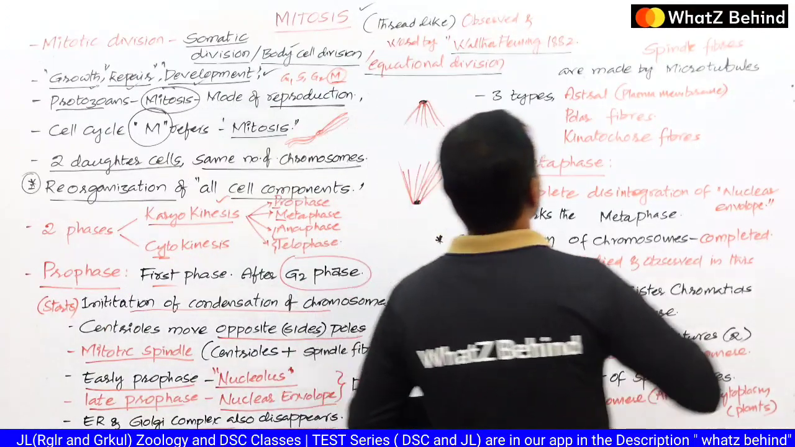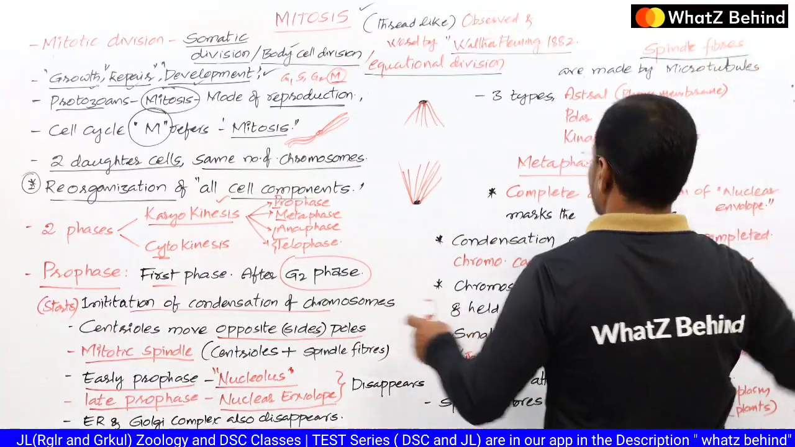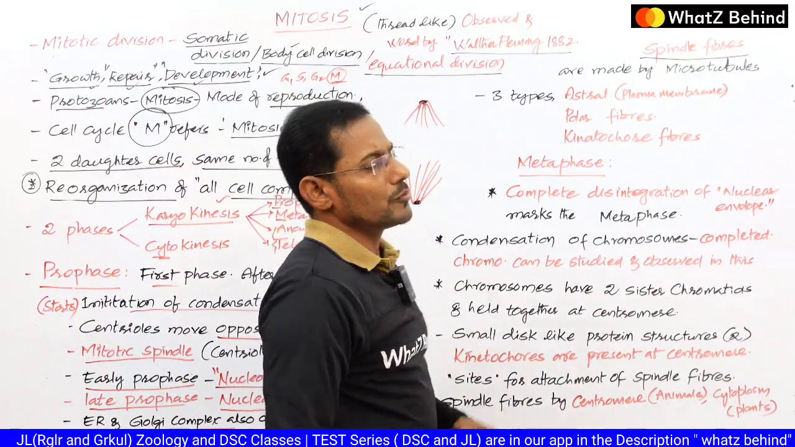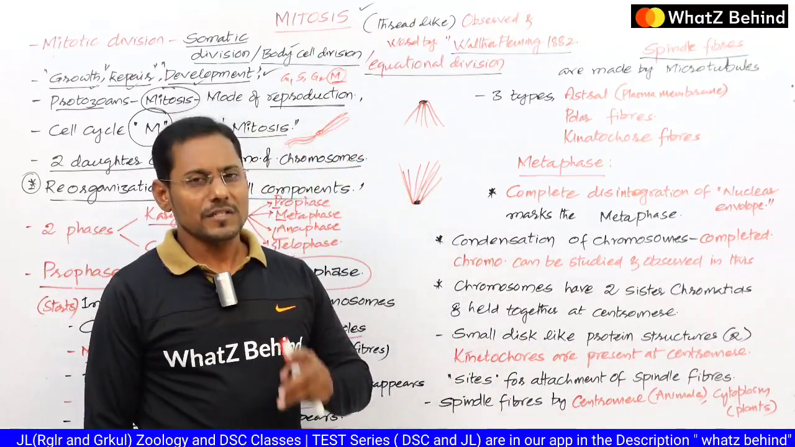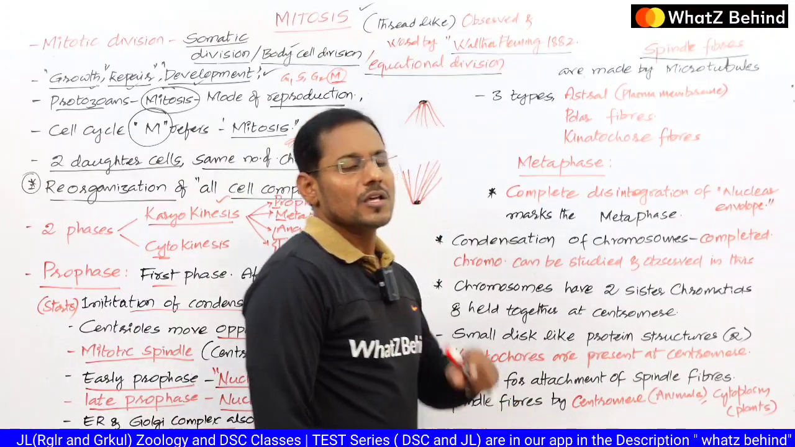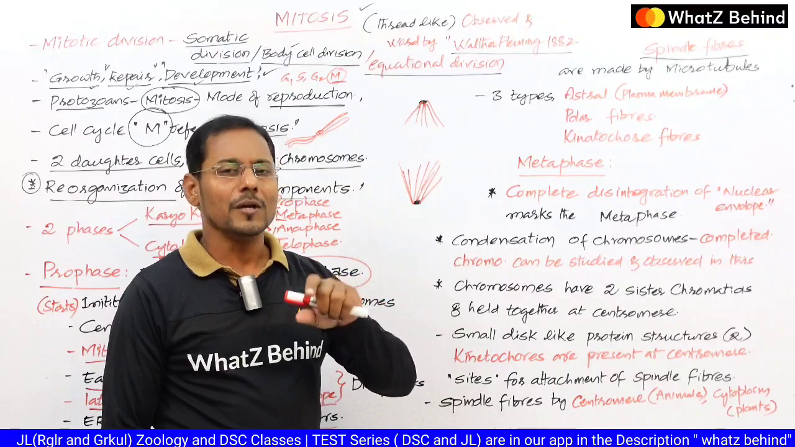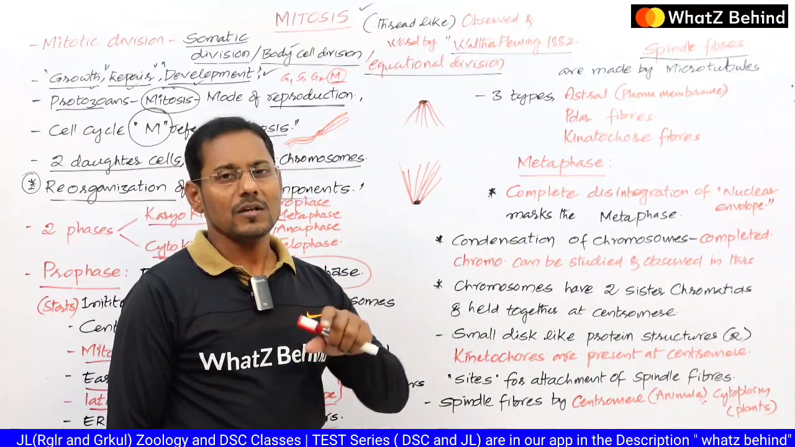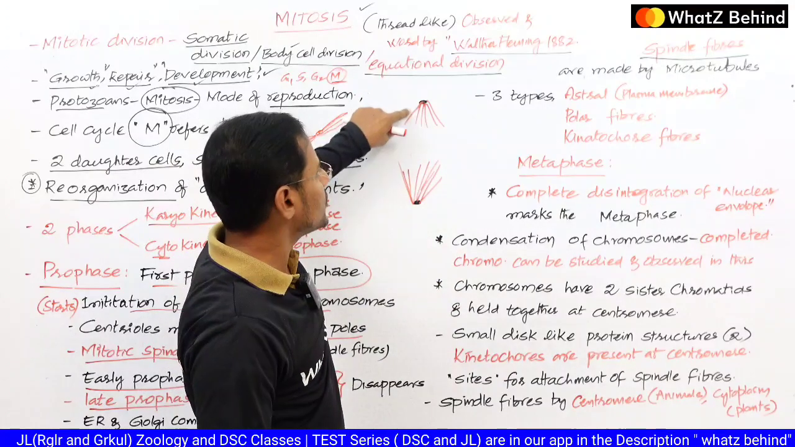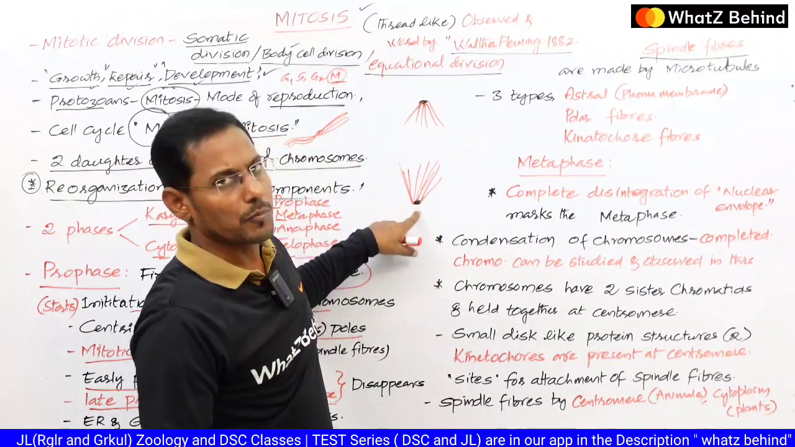And here if you observe the spindle fibers in the spindle apparatus, these are all made up of microtubules, which are made up of some kind of protein. So tubulin, that is the protein name. So all these microtubules are made up of the tubulin protein, right? So these make the spindle fibers which originate from the centrioles of both the poles.